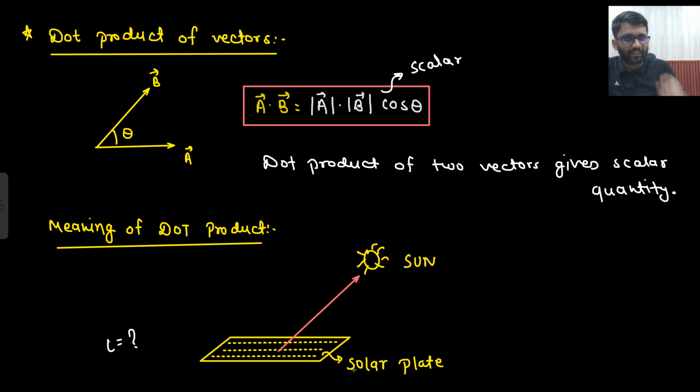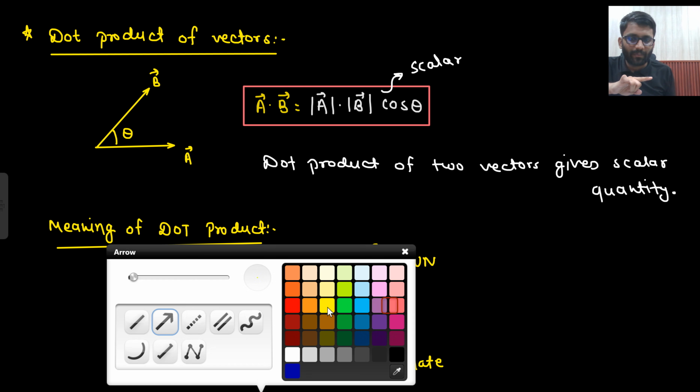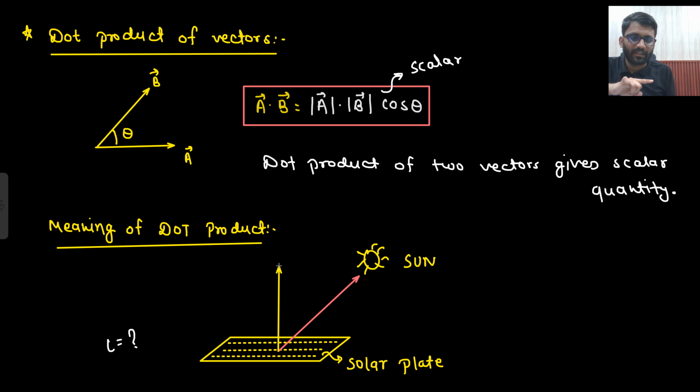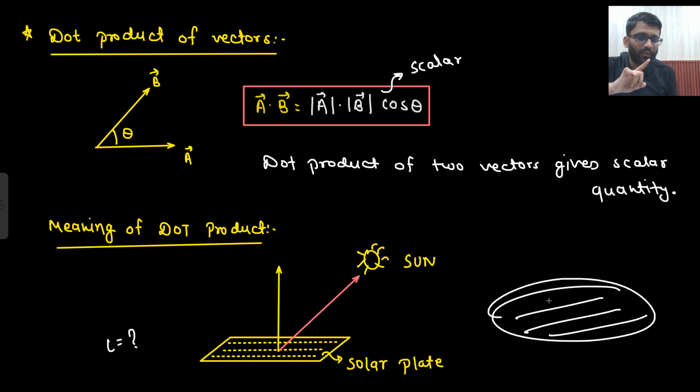So always in vectors, in the case of area, the direction of area is taken perpendicularly outward to the surface. Now this could also be outward, this could also be outward. So both can be taken. Let's say this is some area. The direction of this area will be perpendicularly outward in this direction or in this direction as well. For now we are taking this direction, because the sun is here. If the sun was downward, we would take the downward direction, but for now we are taking this direction.